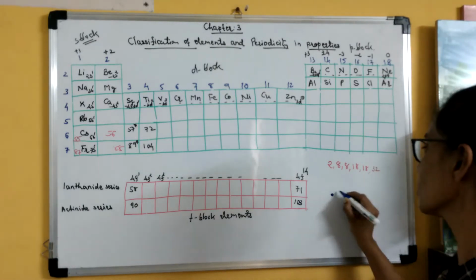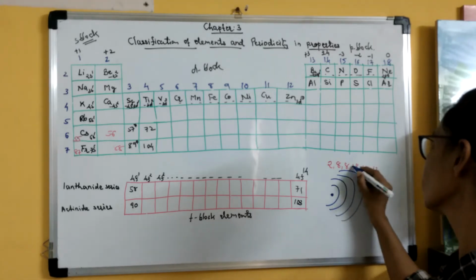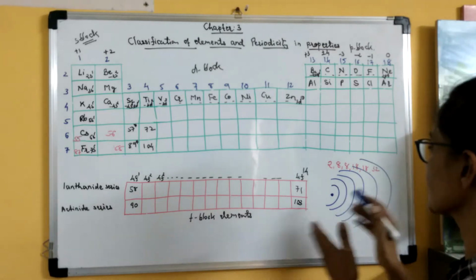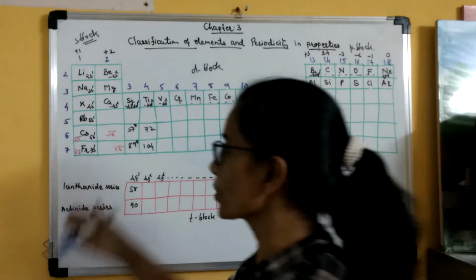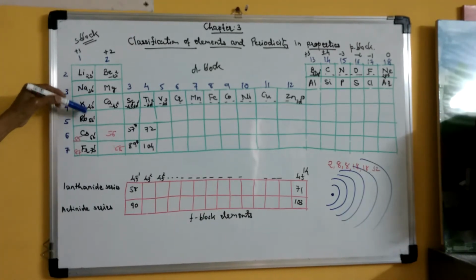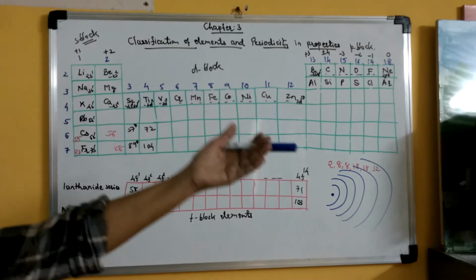Suppose this is the nucleus. This is the first orbit, that is 1, then second, third, fourth, fifth, sixth, like this. Clear? So number of shells get added when we go down the group, but the number of valence electrons remains same. Valence electron means the outermost electron, the electron which is present in the last orbit.